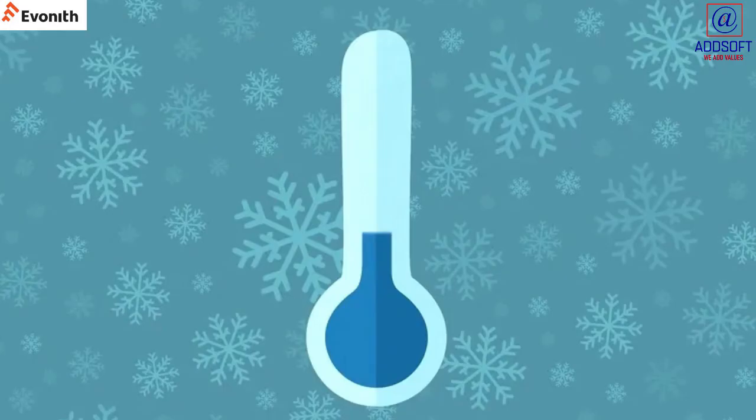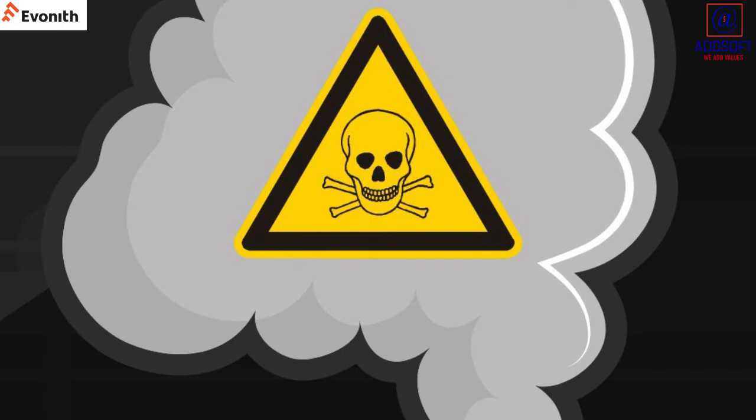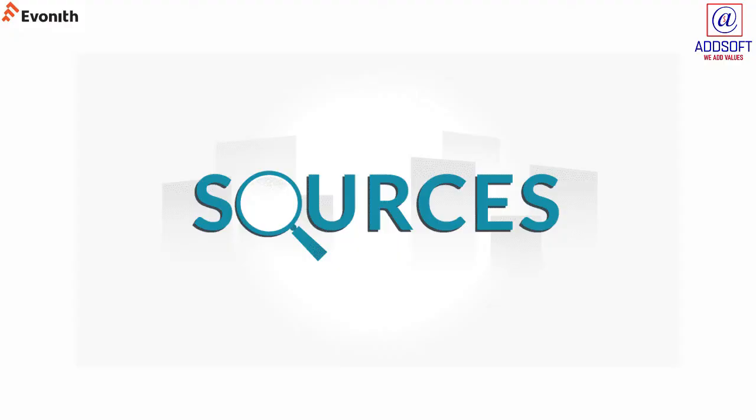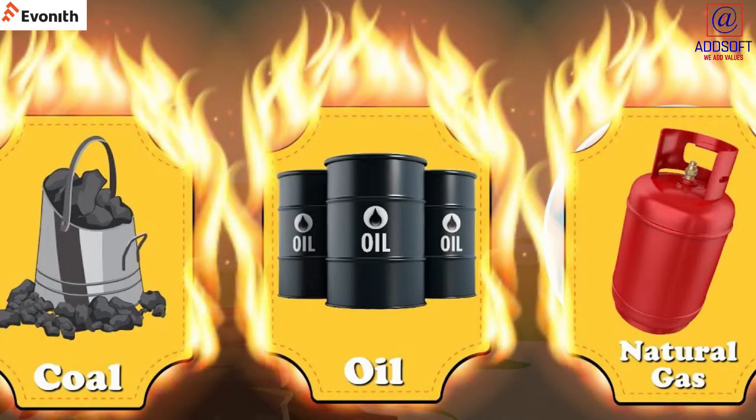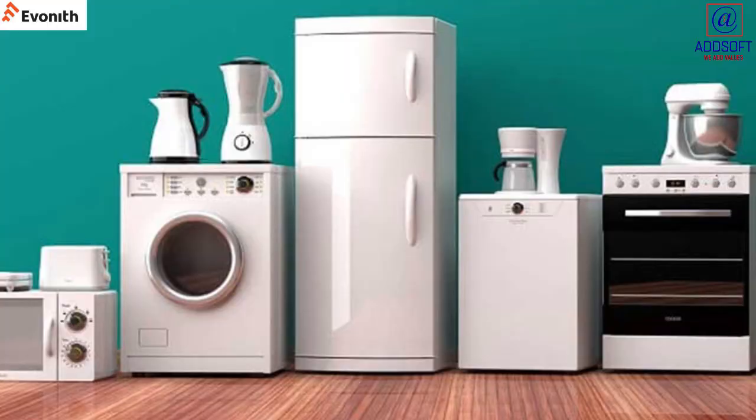Poisonings occur more often in the fall and winter months. Accounts for approximately 50,000 emergency department visits each year in the US. Sources: burning fuels such as wood, oil, natural gas, gasoline, kerosene, propane, coal, and diesel. Electrical appliances do not produce CO.